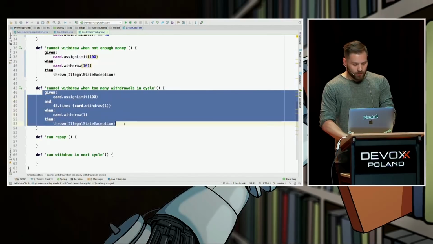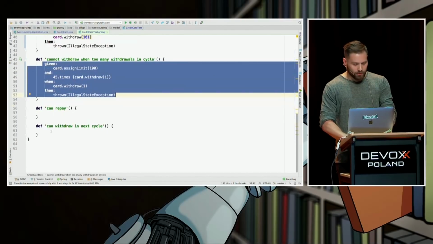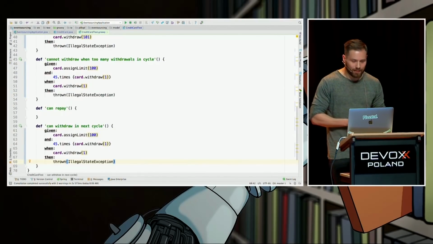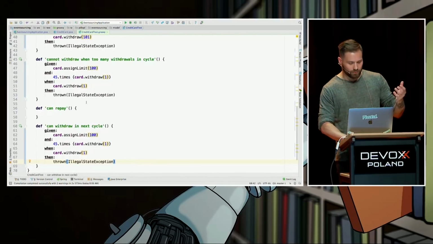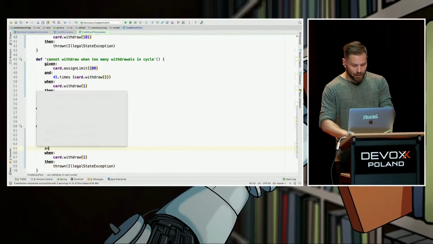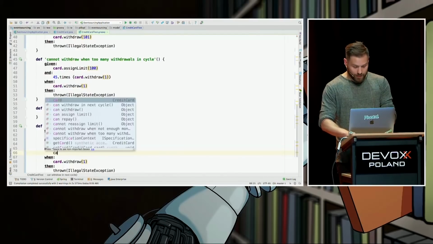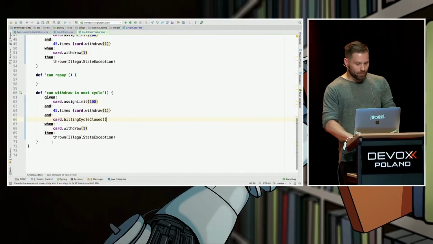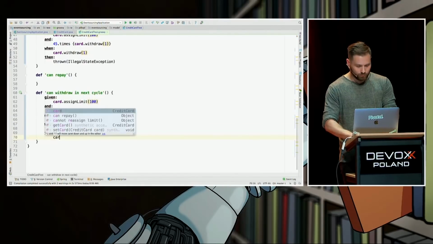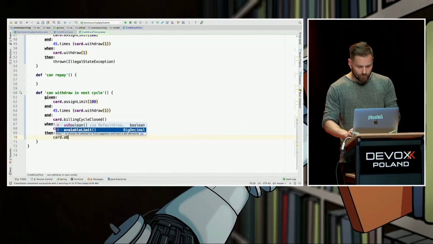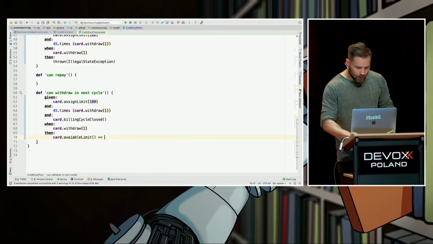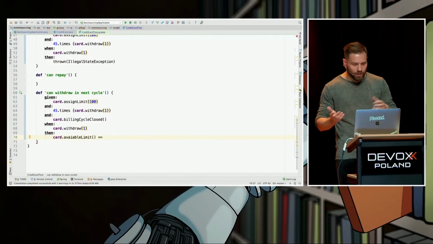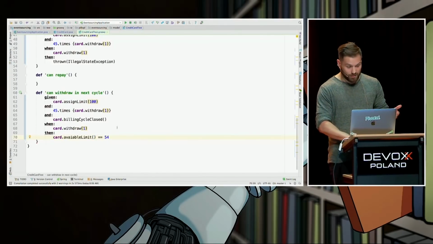Can repay? Let's leave can repay for a while and do the last one. Can withdraw in next cycle means given 100, 45 times withdrawal of 1, and the end of billing cycle. When someone wants one more, basically it should be allowed, right? And the available limit should be equal to, hard calculations, 100 minus 45 minus 1, I guess this.